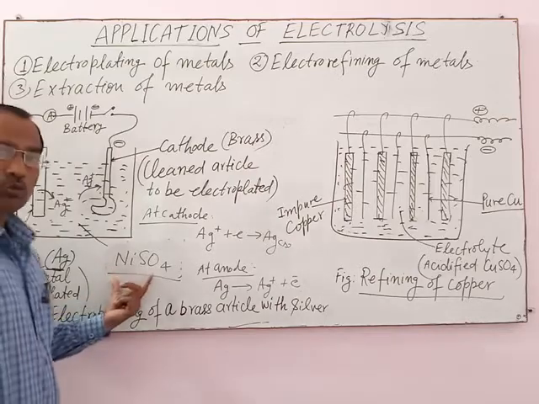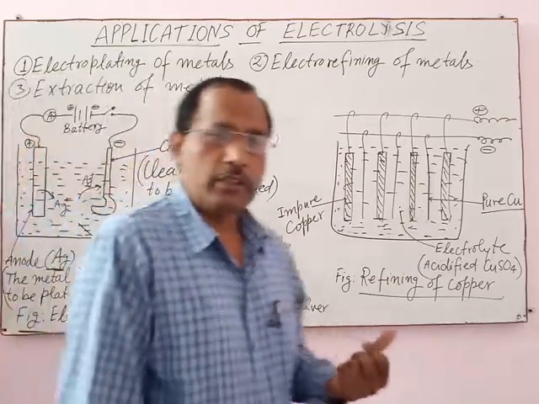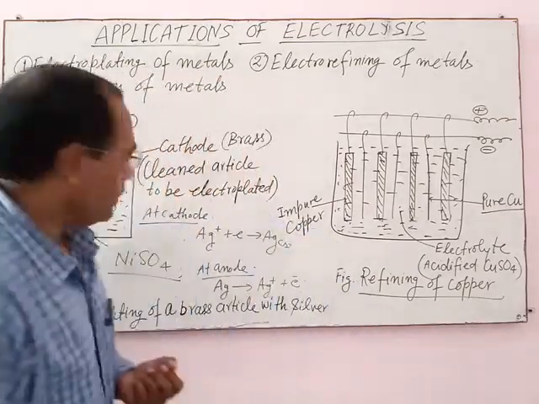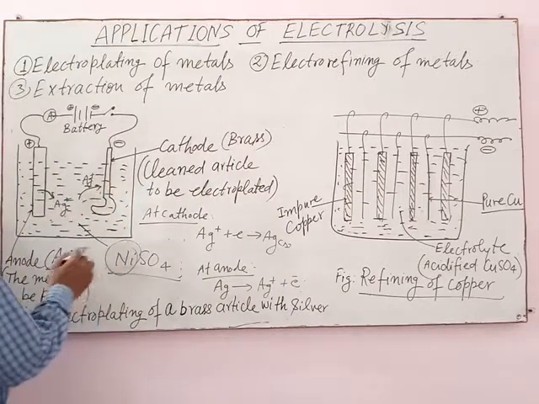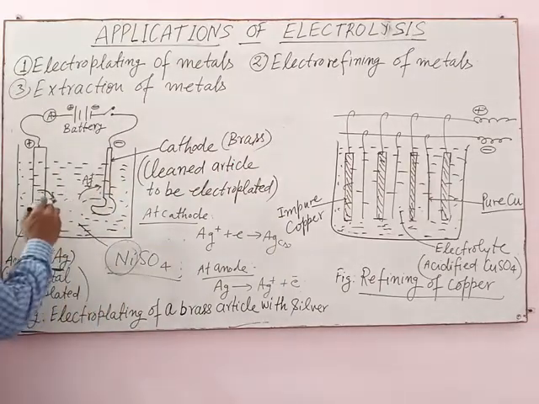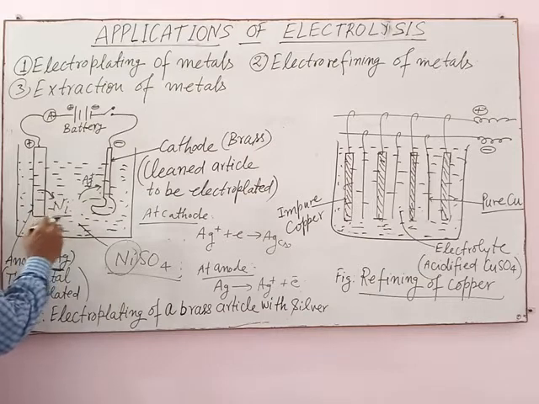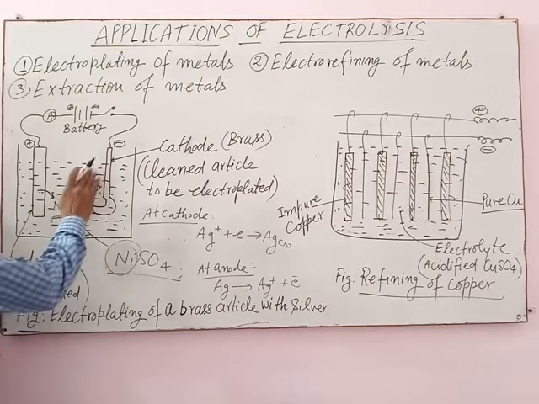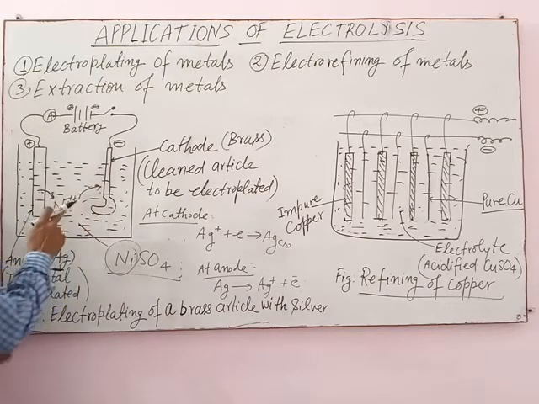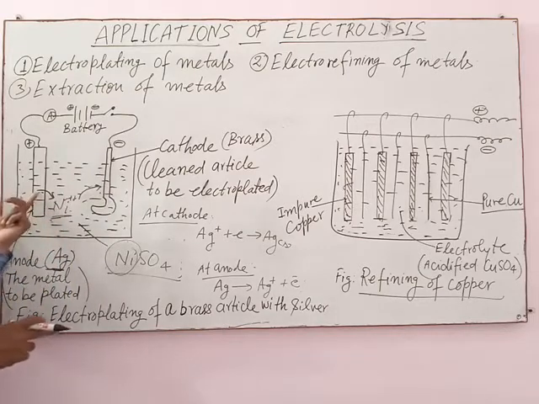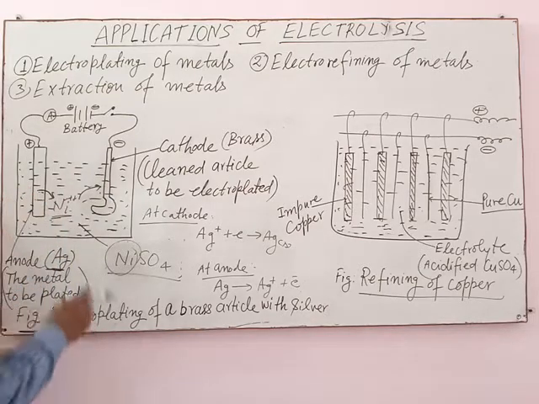Its aqueous solution, acidified aqueous solution, is used as electrolyte because nickel ion is the same ion present in the electrolytic solution, and